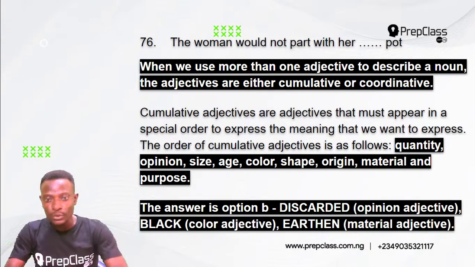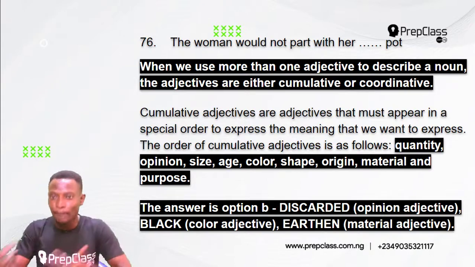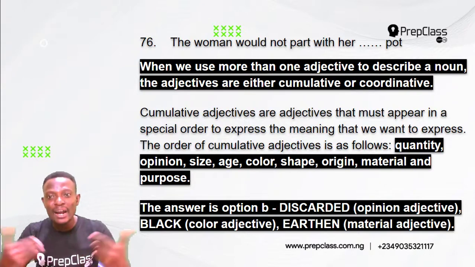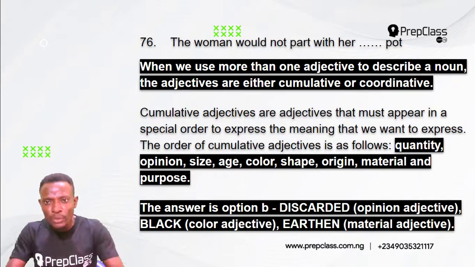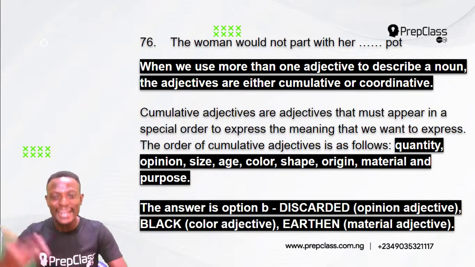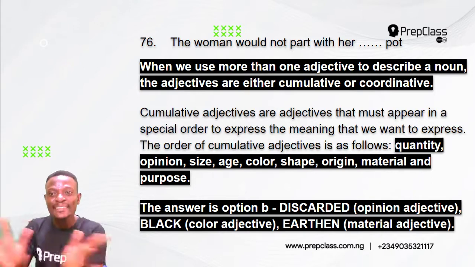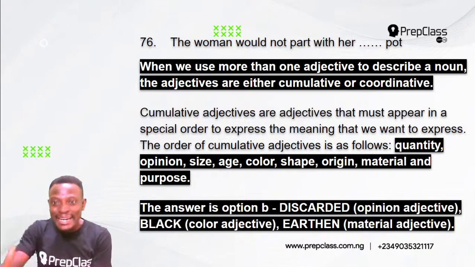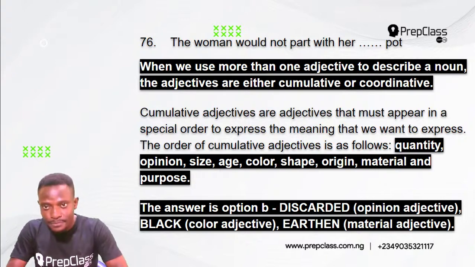It's an earthen pot. So the woman will not part with her pot. Which pot? The woman will not part with her earthen pot. Which earthen pot? The woman will not part with her black earthen pot. Which black earthen pot? The woman will not part with her discarded black earthen pot.